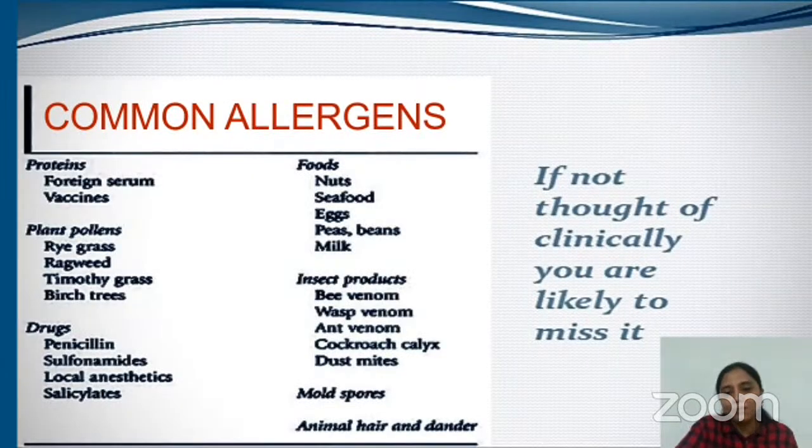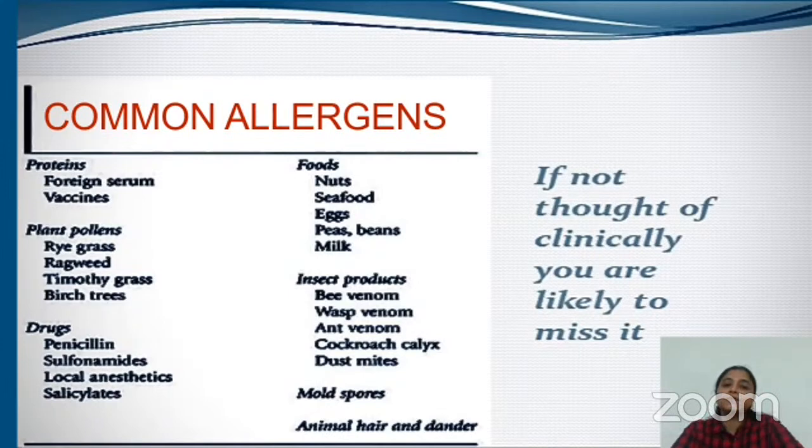Which are the more common allergens we come across in day-to-day life? Especially the food allergens. There are various food allergens like nuts, especially groundnut, cashew nut and so forth. Seafood, eggs, peas, beans, milk, etc. There are a few insect products which cause allergies like bee venom, wasp venom, ant venom, cockroach calyx, the dust mites, and a few mold spores also cause allergies.